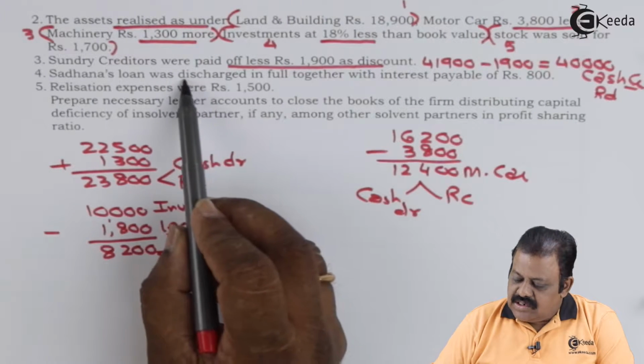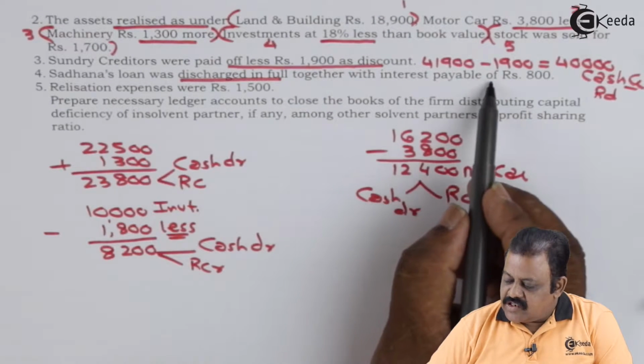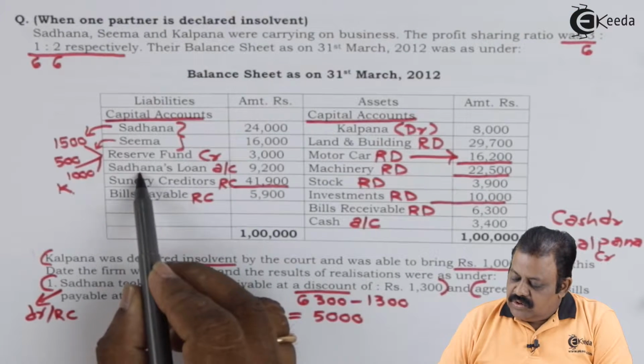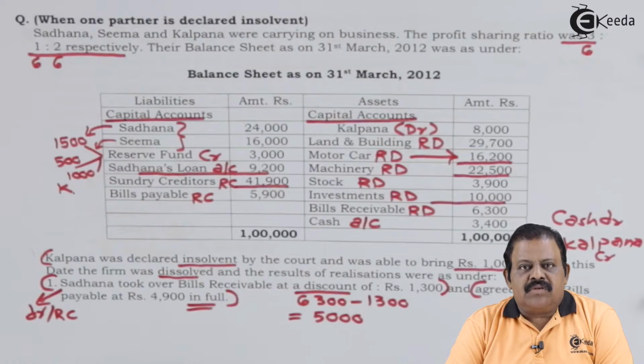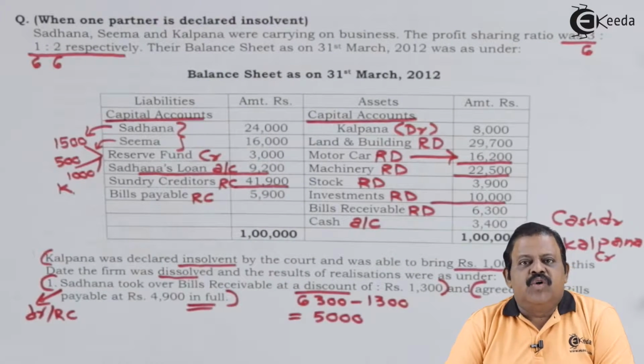Sadhna's loan was discharged in full together with interest payable rupees 800. Sadhna's loan is 9,200. This is principal amount. At the time of dissolution, some accrued interest is required to be paid.